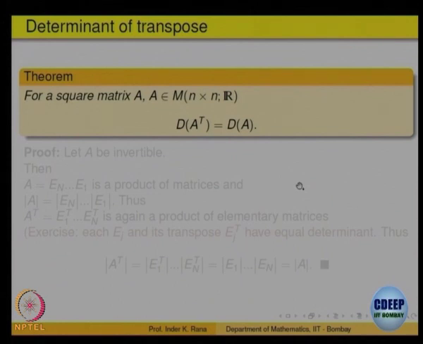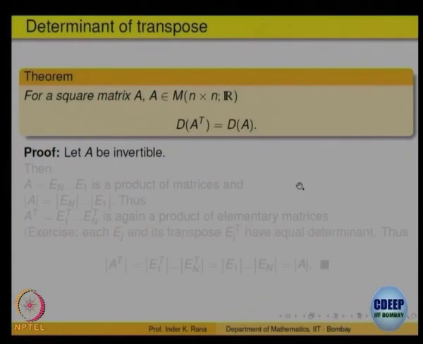How do you prove determinant of A is equal to determinant of A transpose? You can say, okay, we have expanding by rows and columns is the same, so let us try to expand by columns and rows and do something. But here is a very simple way of doing it, again by using our abstract definition. A is invertible or not invertible, two possibilities. If A is not invertible, then determinant of A is 0.